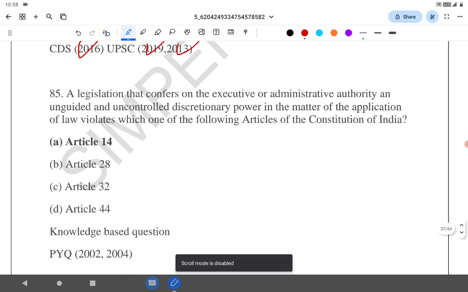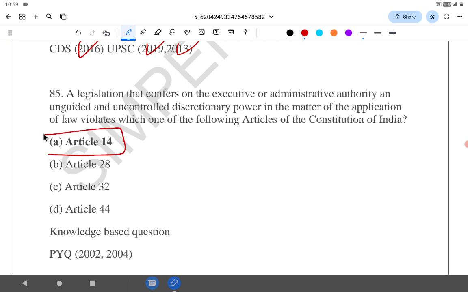A legislation that confers on the executive or administrative authority an unguided and uncontrolled discretionary power in the matter of application of law violates which one of the following articles of the Constitution? Article 14.